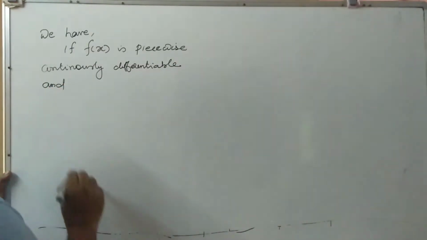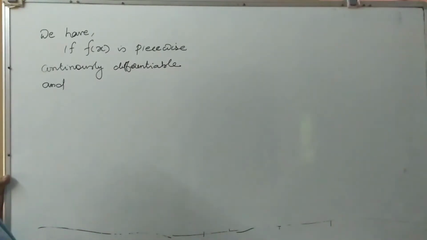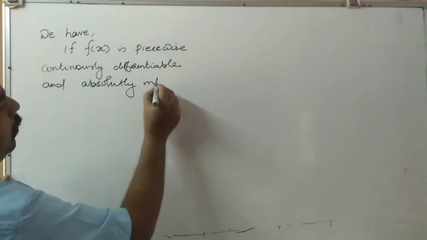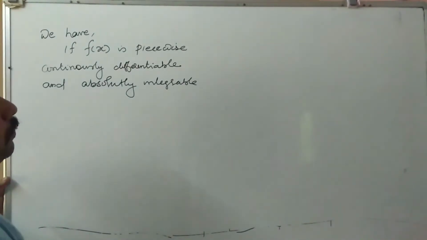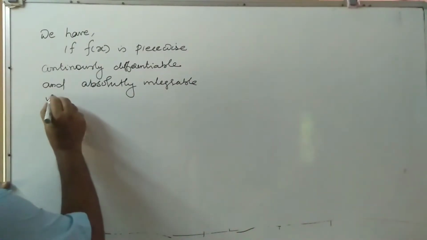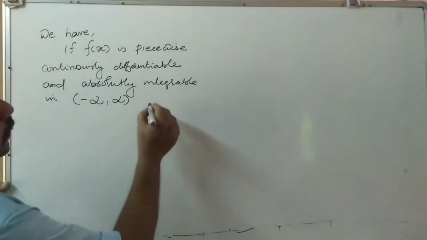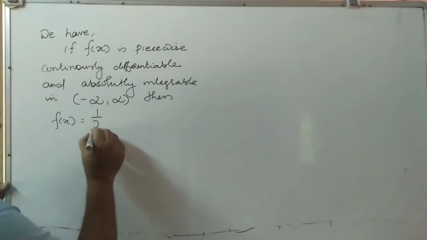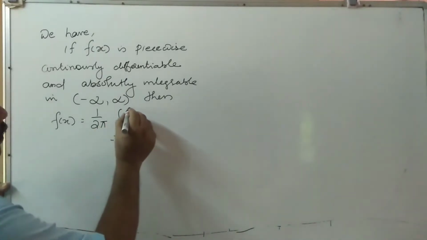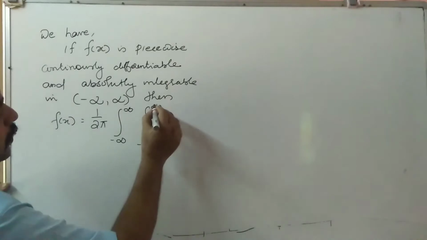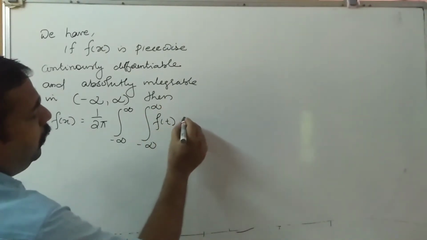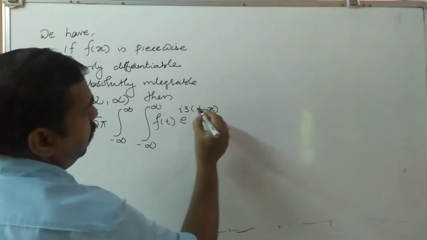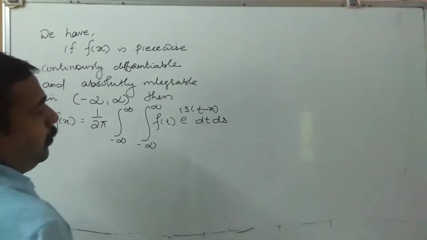And continuously differentiable and absolutely integrable in an interval minus infinity comma plus infinity, then f of x is equal to 1 by 2 pi integral minus infinity to infinity integral minus infinity to infinity f of t e raised to i s into t minus x dt ds.